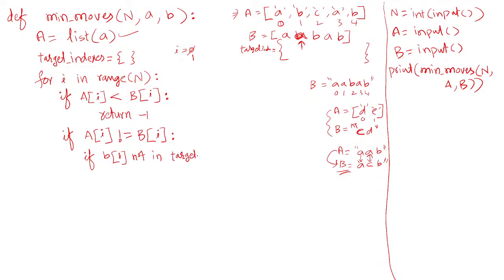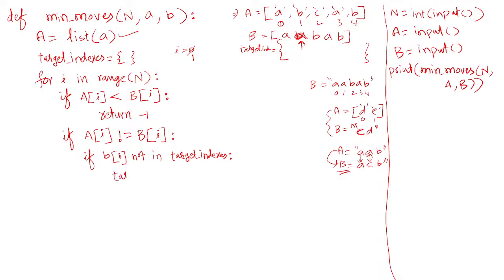Target indexes. If it is not present in target indexes, then you add this character into the dictionary. You need to add it.